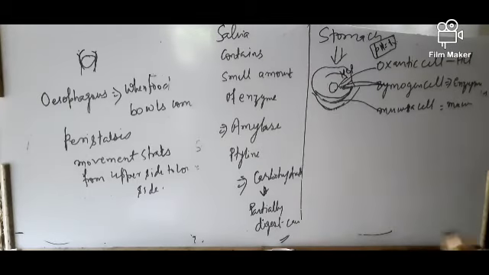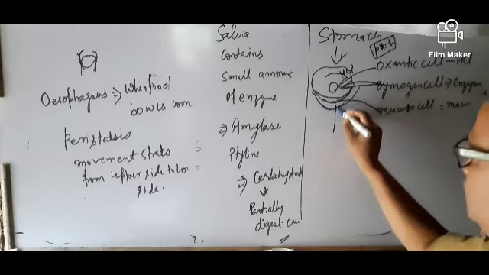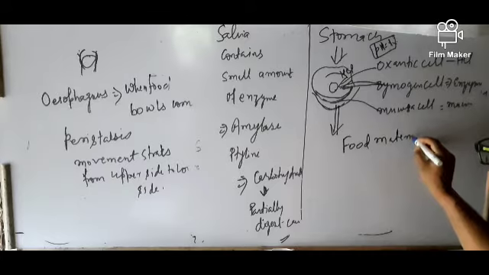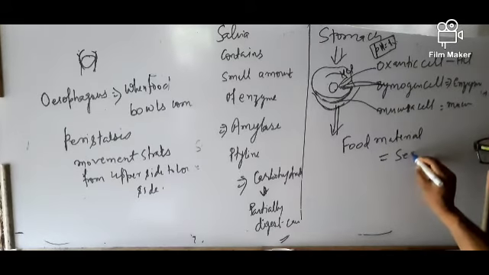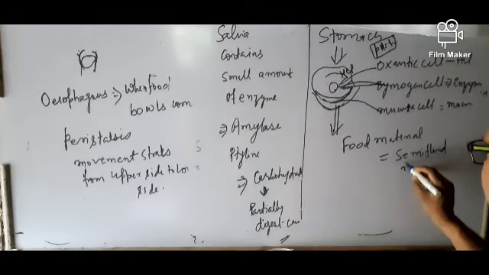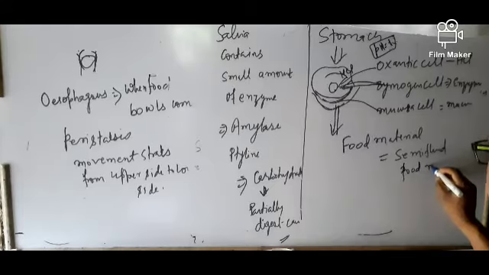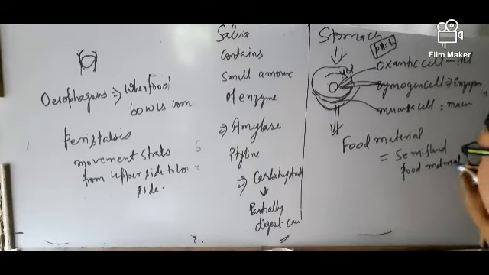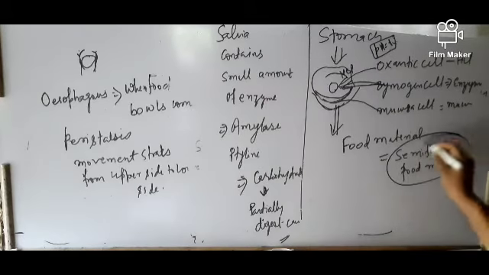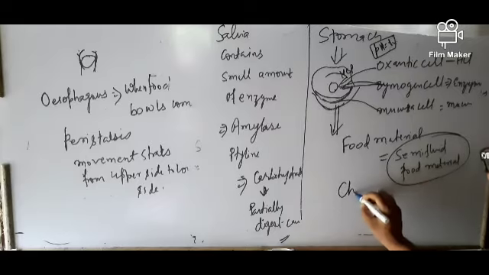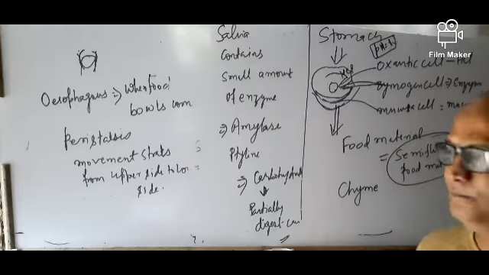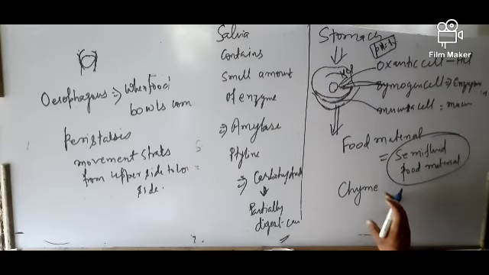Due to the churning movement, this food material is converted into semi-fluid food material, which is acidic in nature, and this semi-fluid food material is known as chyme.